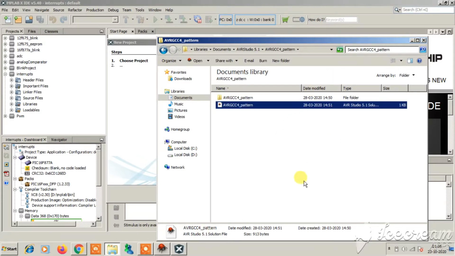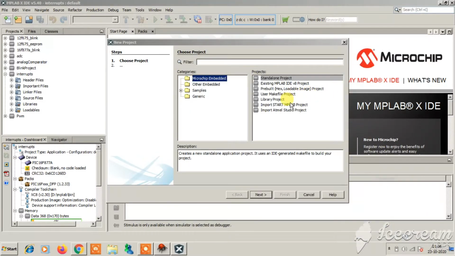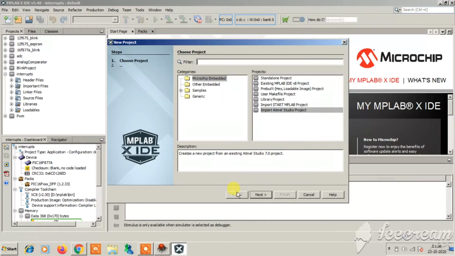You can only import a solution file from AVR Studio for version 7 and above. Version 5.1 will not be supported in MPLAB IDE. If you have a solution file from 7 or above, you can import the Atmel Studio project. So you see here Atmel 7.0. Only if you have a previous Atmel Studio 7.0 project can you import it directly from here.